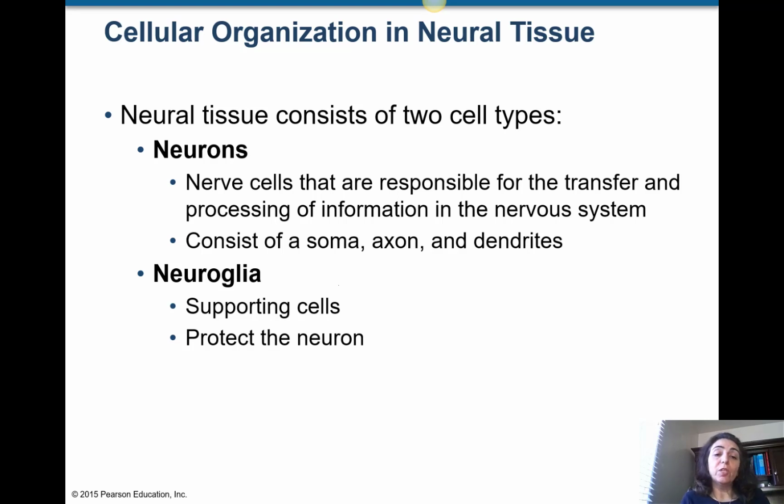Now, after this brief explanation regarding the whole picture of the nervous system, let's go over more detail, getting back to the level of the organizations. You remember, each system is composed of some organs. So, for the nervous system, the brain is an organ, the spinal cord is an organ.